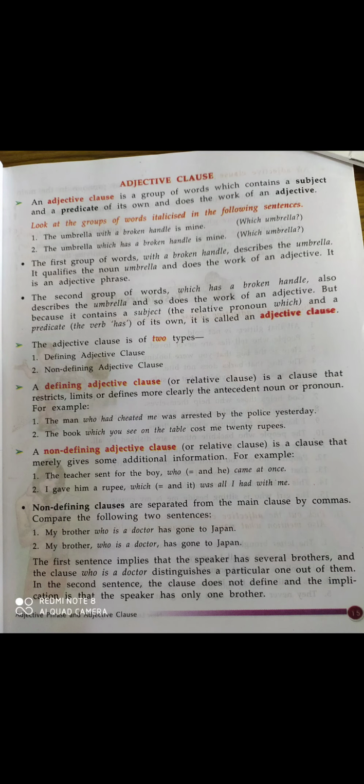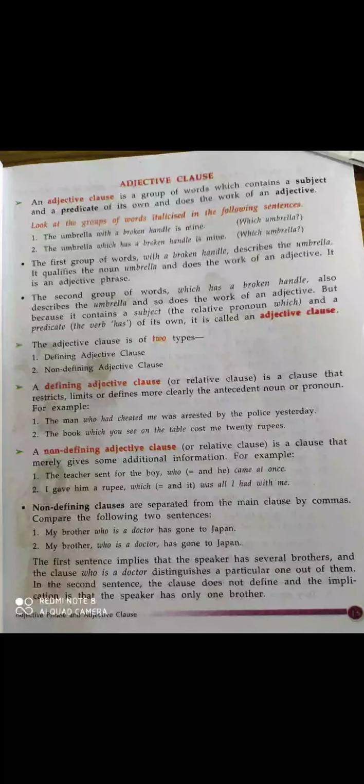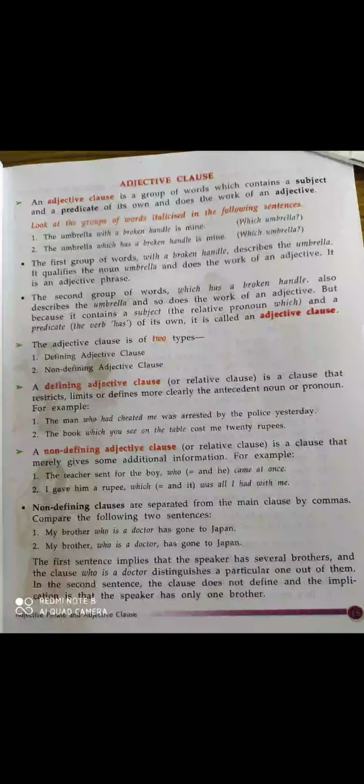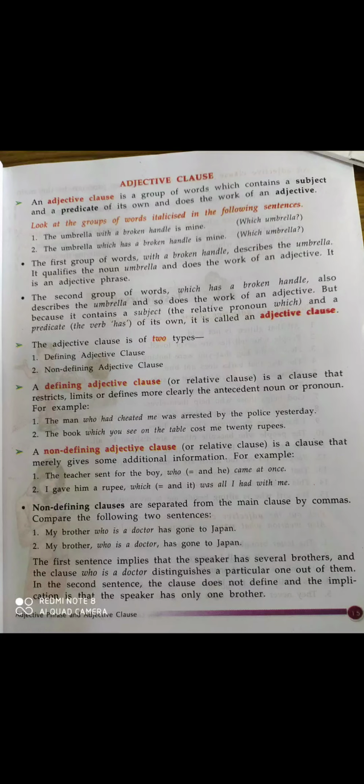The speaker told that he has many brothers, and one of them is a doctor. So in the first sentence the speaker talks about one of his brothers and he has several brothers. Okay, so it is a defining adjective clause.